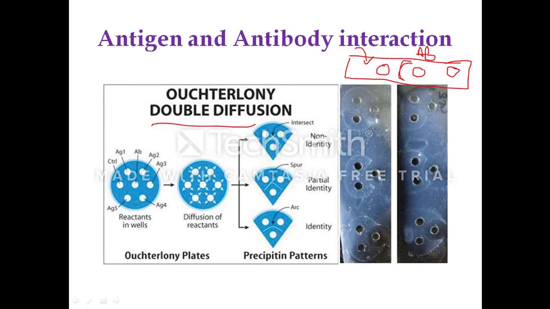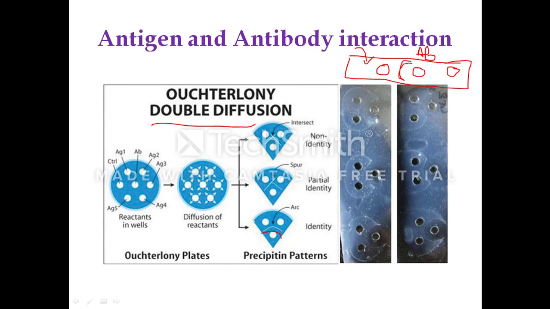If the precipitin line overlaps, reaching the other precipitin line, this shows certain partial identity between the antigens. And if you get a continuous precipitin line, this shows that both the antigens are the same and show identity, or they have structural similarity, and hence they are interacting with the antibody.